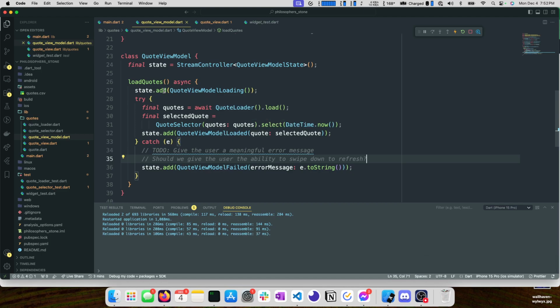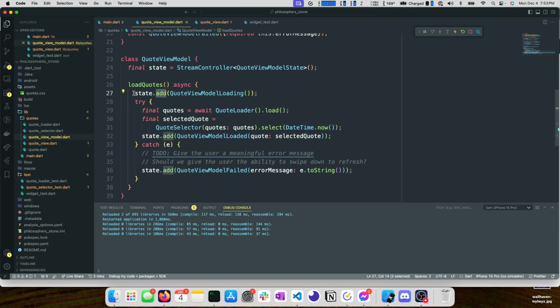Okay, so we have our three different states. As soon as you call load quotes, it's going to trigger the loading state. It'll try to load the quotes, try to select a quote, and then try to emit a new state with the loaded quote. If it catches an error, at any point during the try, it will instead emit a new state called quote view model failed.